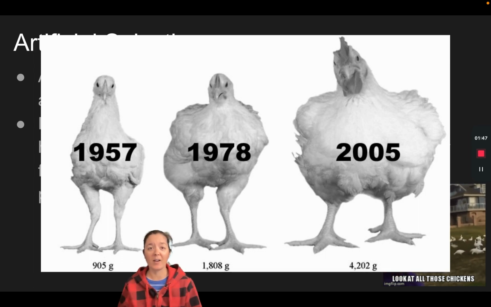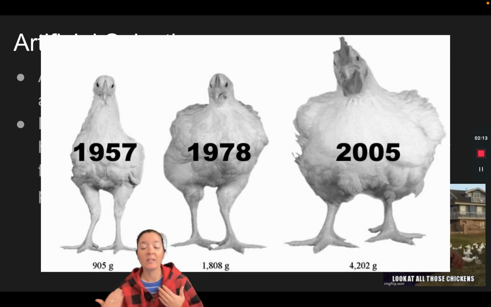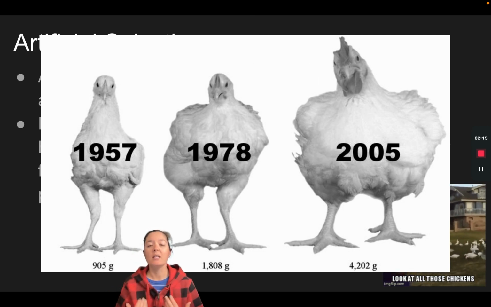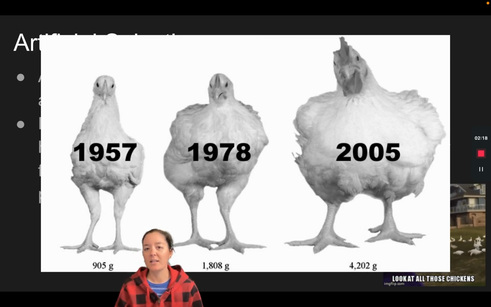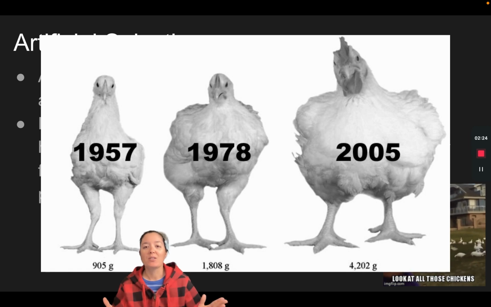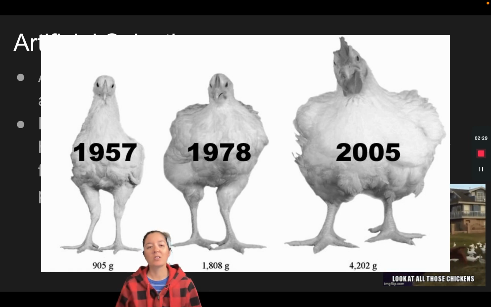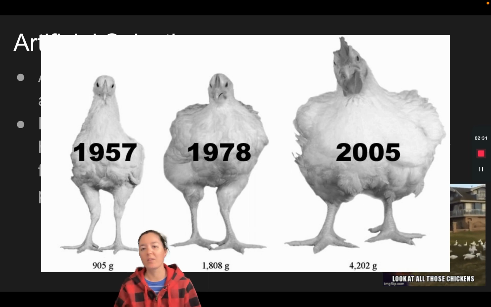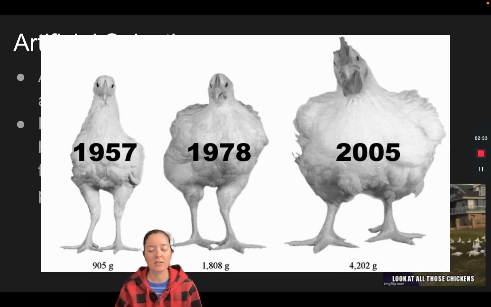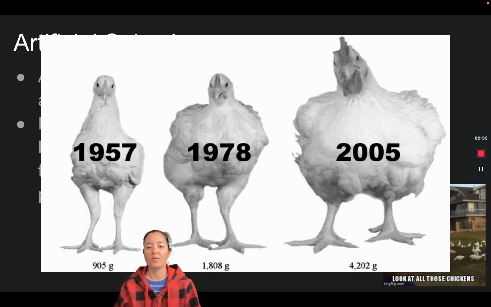And in 2005, which I know feels like a really long time ago from today, as we can see with the 2005 chicken, it is even bigger than the 1978 chicken. It is twice as big as the 1978 chicken. So across this almost 50-year span, we made chickens 4 times bigger than they were just by artificially selecting for the biggest and juiciest and meatiest chickens. So humans can have a pretty dramatic effect on organisms by this process of artificial selection.